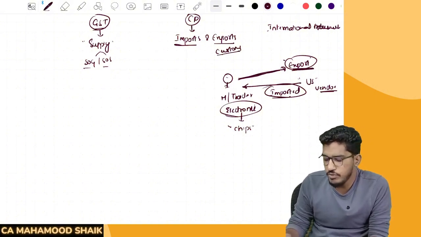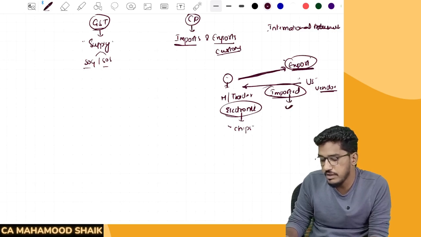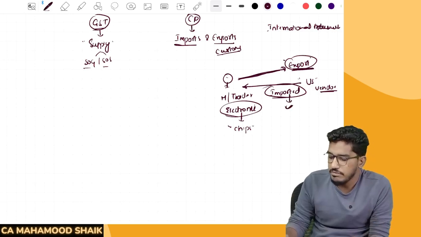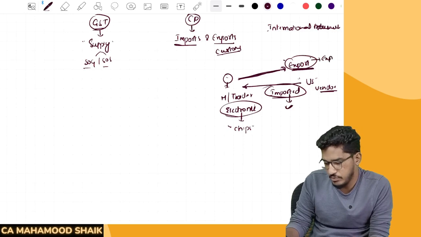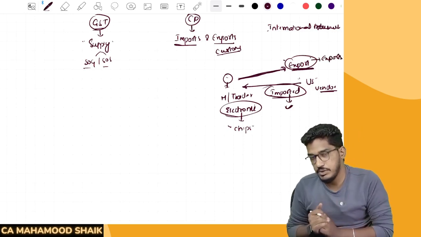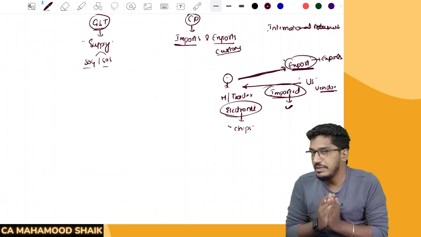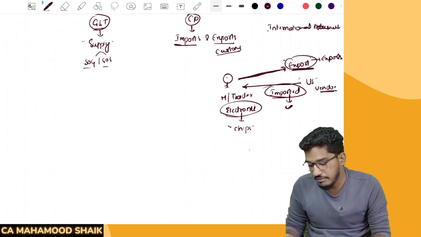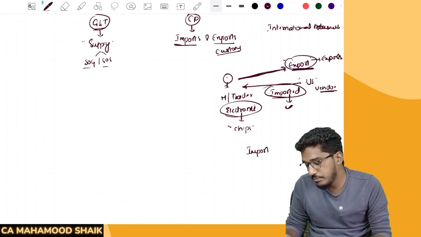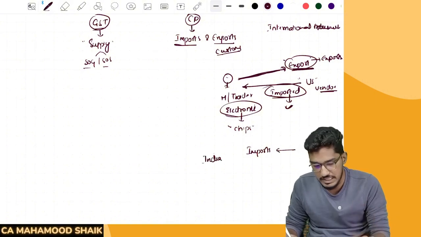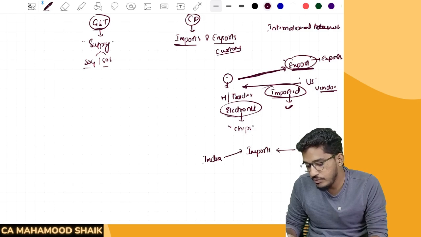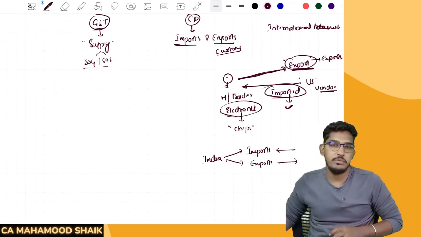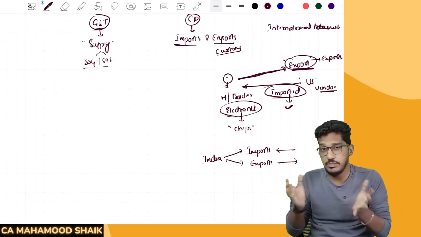Now, first of all, we will focus more on imports. We will have very limited discussion on exports. Why? Because let me tell you one simple logic. It is unavoidable that any country will import goods from other countries. Take India, for example. India is also not an exception. In India, there are various people who will import the goods, and there are various people who will export the goods. Tell me which one is favorable for the government, imports or exports?